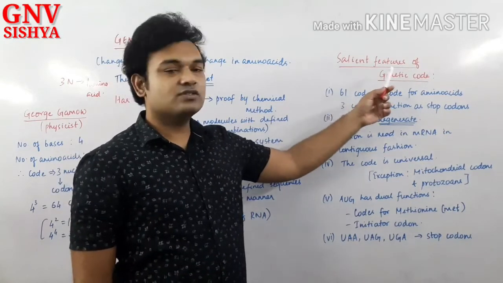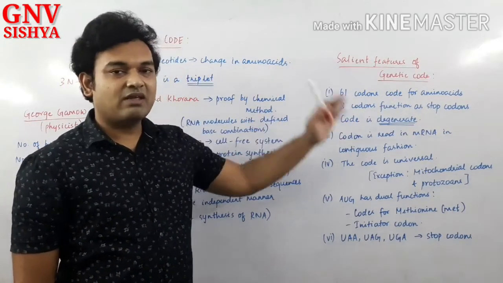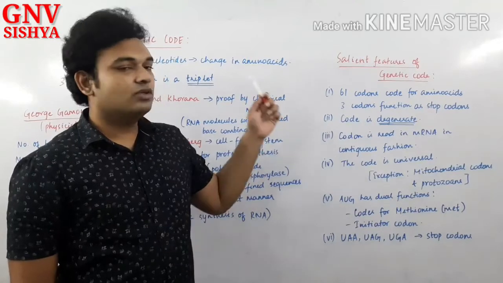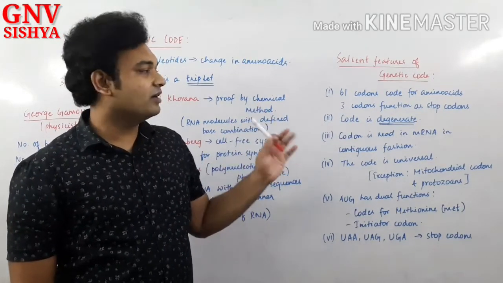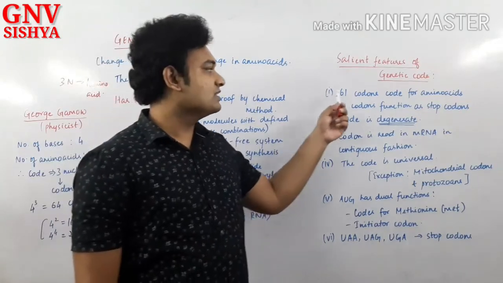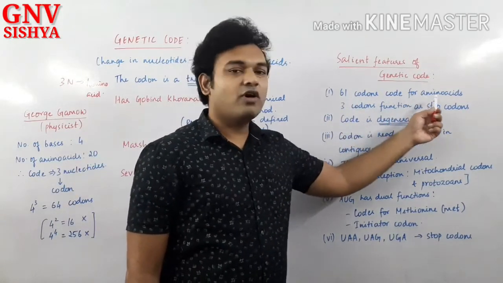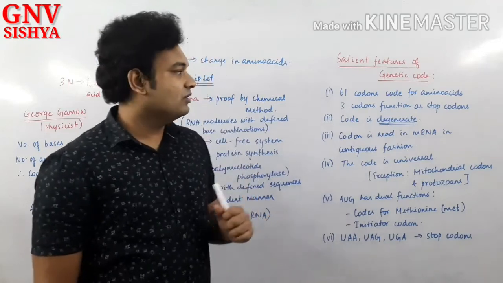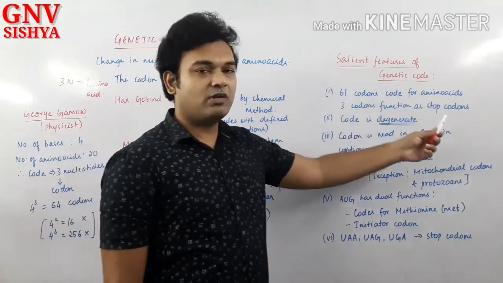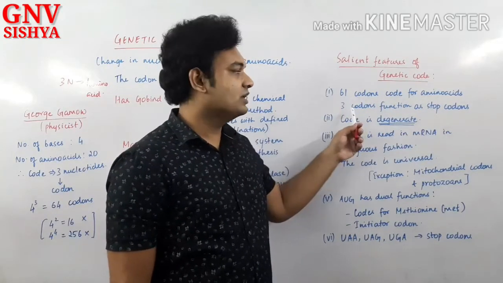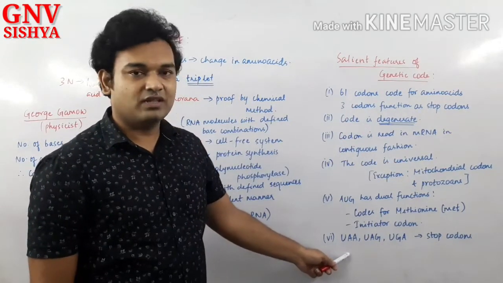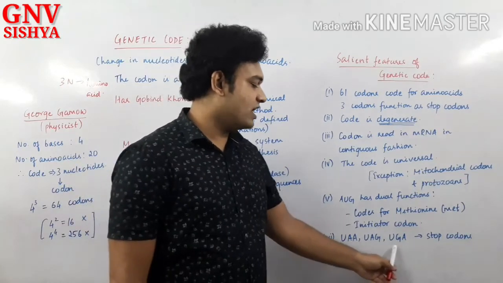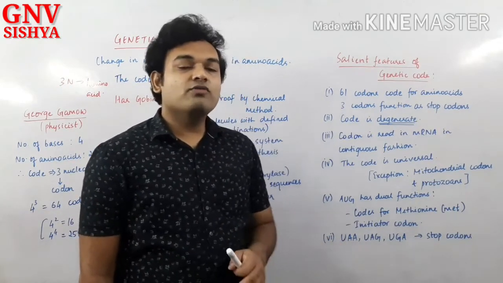The salient features of the genetic code we can derive from the table. The genetic code is actually a triplet. The codon is a triplet, a very important thing. You can see from the table, totally 61 codons code for amino acids, whereas 3 codons do not code for anything. Those 3 codons are given in the last point: UAA, UAG and UGA. They do not code for any amino acid.